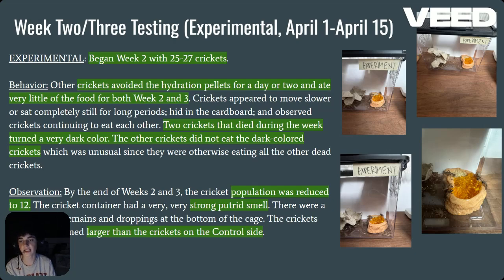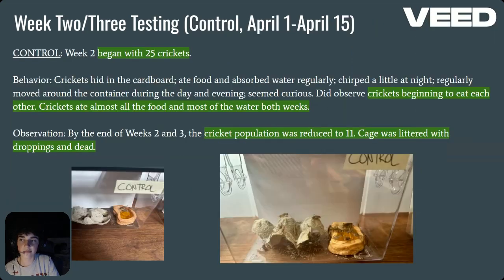due to alcohol poisoning, and then the other crickets didn't eat the ones that turned dark, but they did eat all the other ones. The population was reduced to 12 by the end of week 3, and the cages smelled absolutely terrible. Also, the crickets in the experimental side by the end of this period were larger than the ones on the control side.